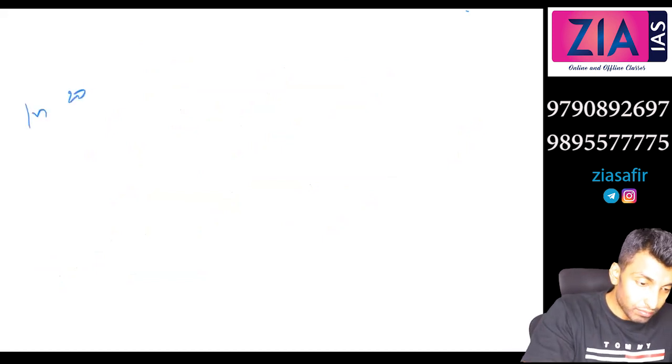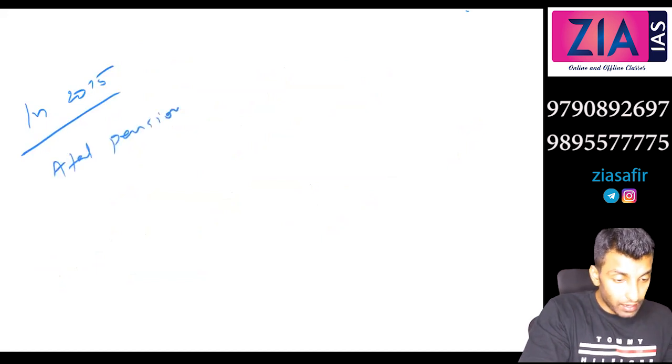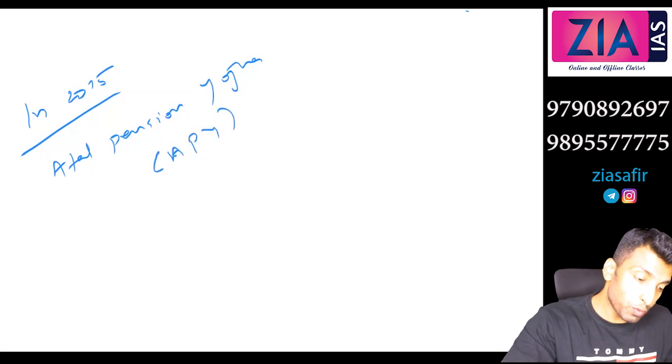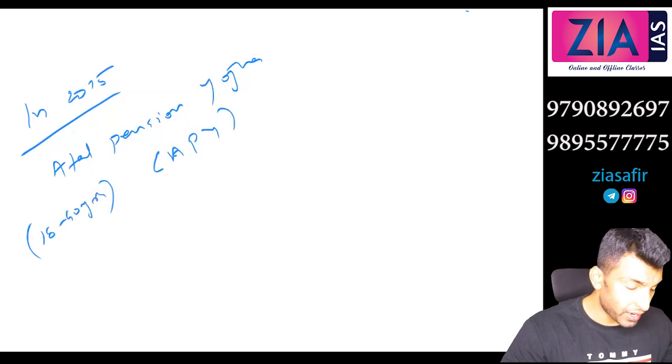Okay, now in 2015, which one? Atal Pension Yojana. So APY. The age group here is 18 to 40 years. So 5 different possibilities are there, 5 different accounts are there.